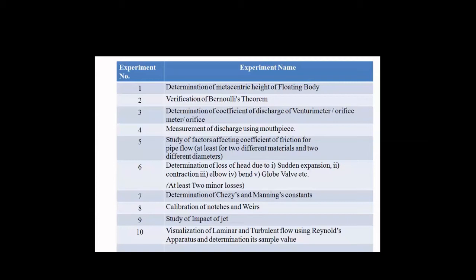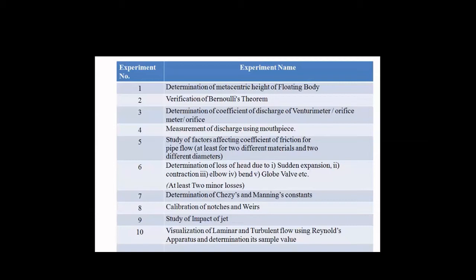The next one is practical number 8, the calibration of notches and weirs. Calibration is nothing but checking the actual reading against the theoretical reading, and from these two readings we find the actual coefficient of discharge through the calibration of notches and weirs. There are various types of notches in our fluid mechanics studies.